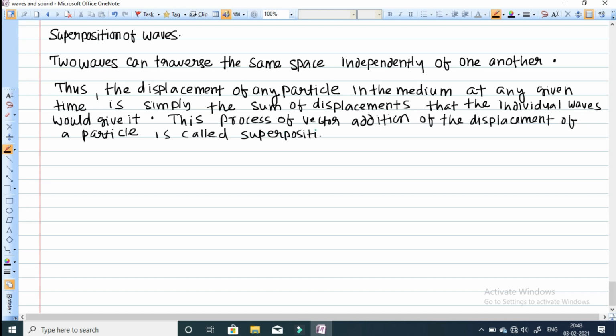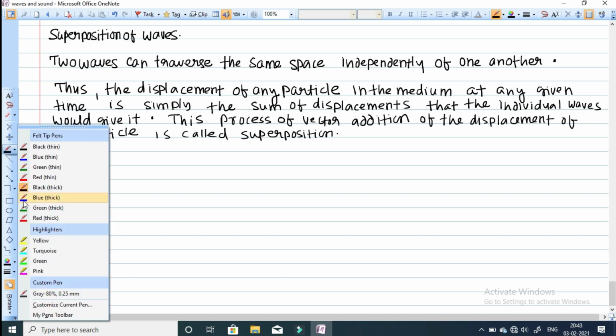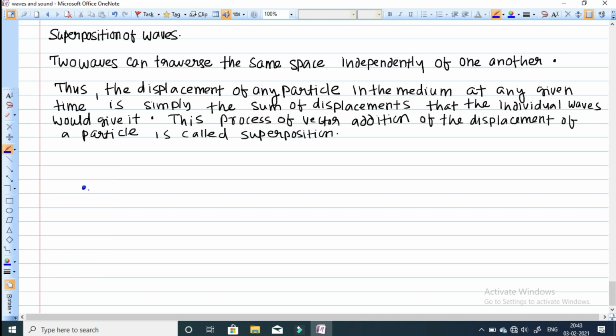Okay, so let me take two sources of disturbance, two disturbances created from two points S1 and S2 in space. From these two points two disturbances are created, and now they are traveling in space like this.